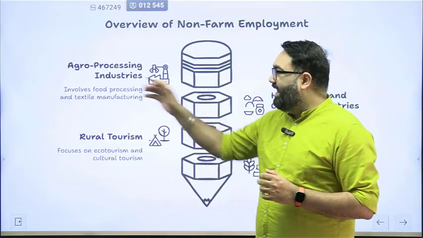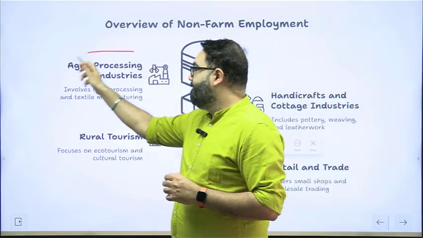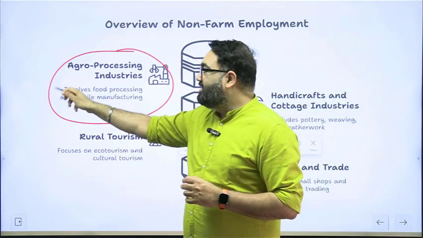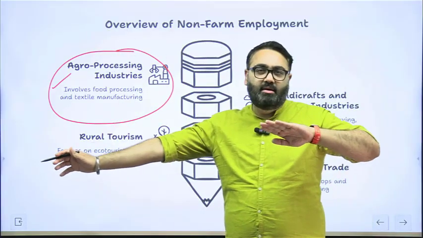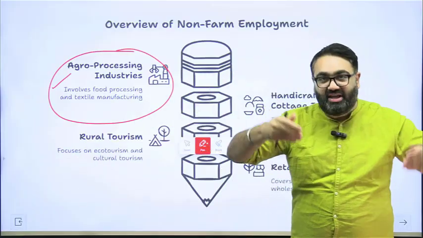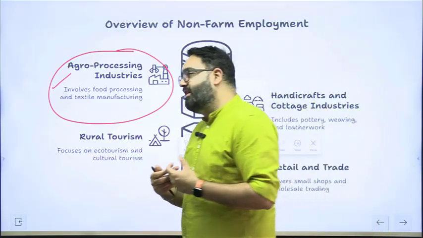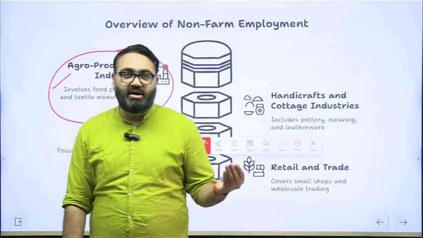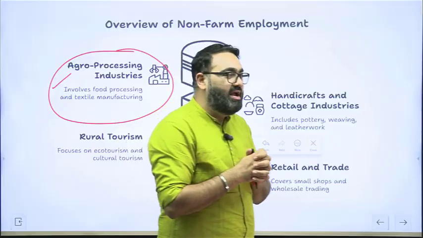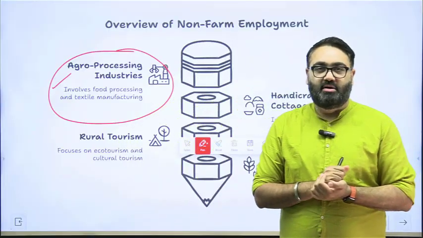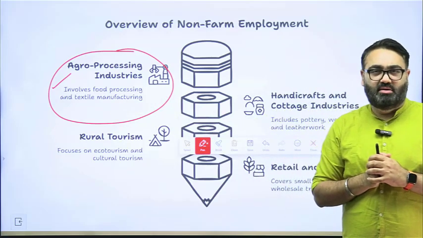For example, first, agro processing. This is a huge bet that the government is taking. It requires a lot more infrastructure to be set up. As I said, a lot of products are sold in the market which are not in the form in which they actually were harvested. So converting the product, fruit, vegetable, from the form it was harvested in to the form in which it will be sold in the market, the middle linkage here is given by the food processing industry. Agro processing, food processing, this is where it has a lot of potential.